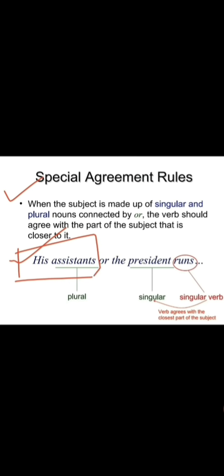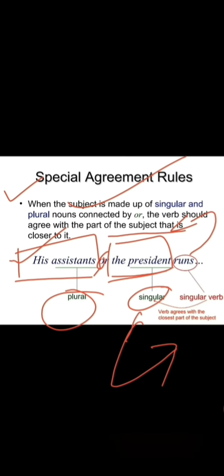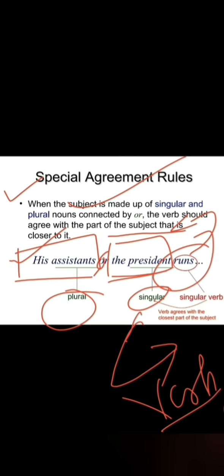His assistant, it is a plural subject, right or no? Or is used. And the president is what? It is a singular, and the rule says what? You have to use the verb on the basis of which is closer to it. See here, which is the subject that is closer to it. Now the president is a singular. So which verb are you going to use? If the singular subject is there, you have to use a singular verb. So runs. See, quite simple.